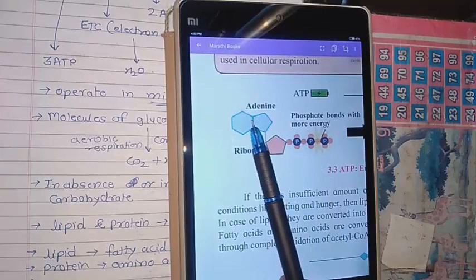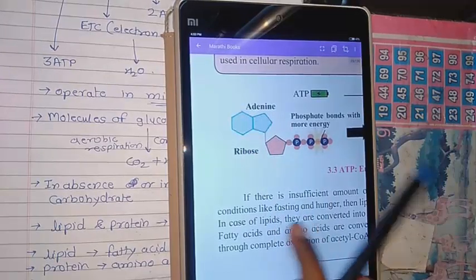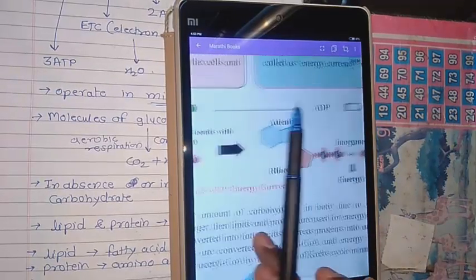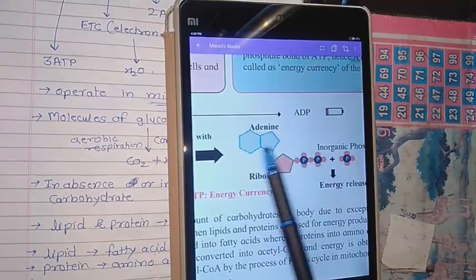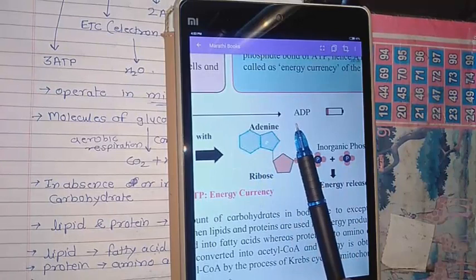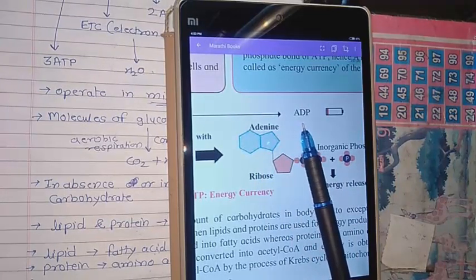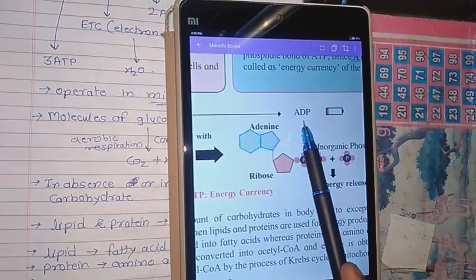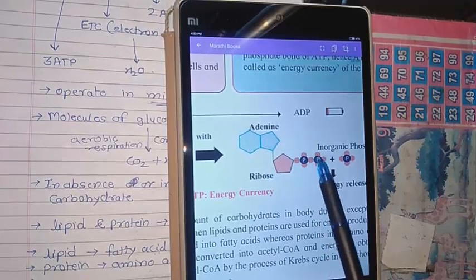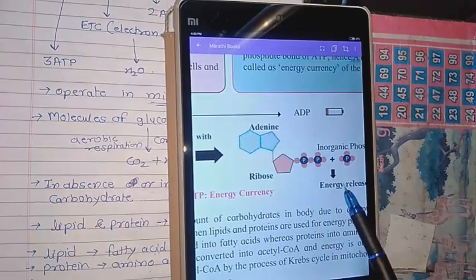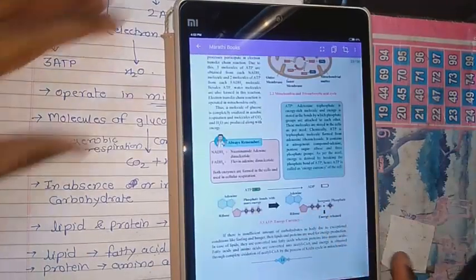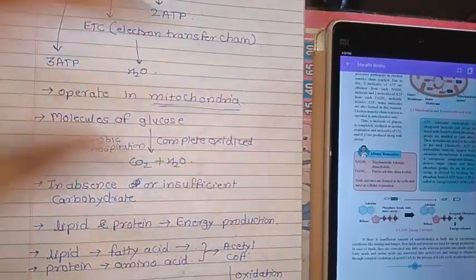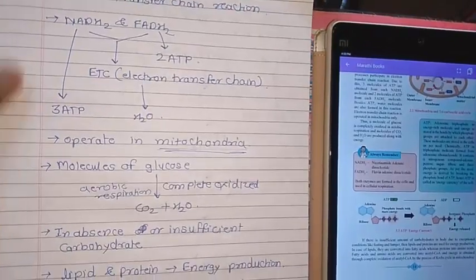Adenosine itself contains the base and sugar moiety. When one phosphate molecule breaks, energy is released and ADP, adenosine diphosphate, is formed. So phosphate bonds are a very important source of energy.